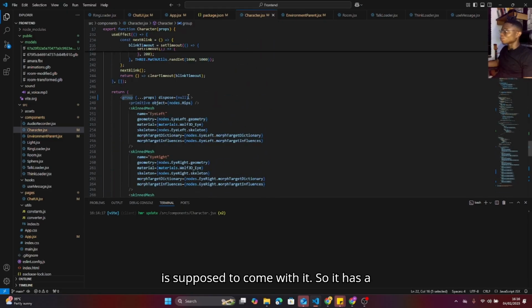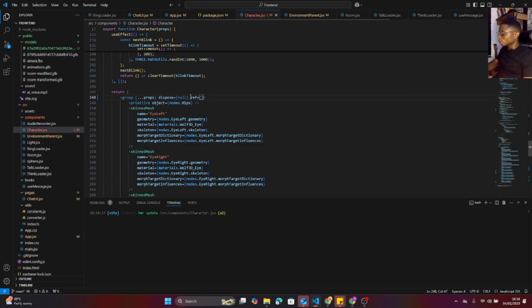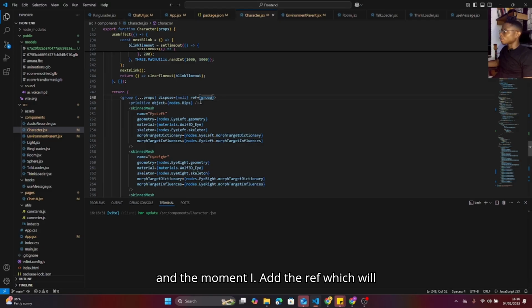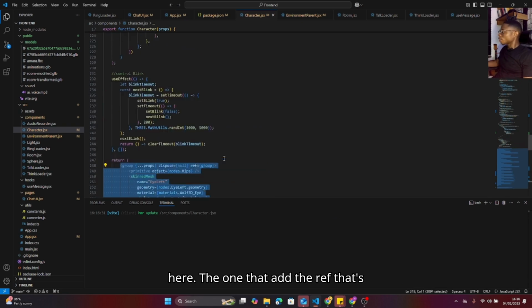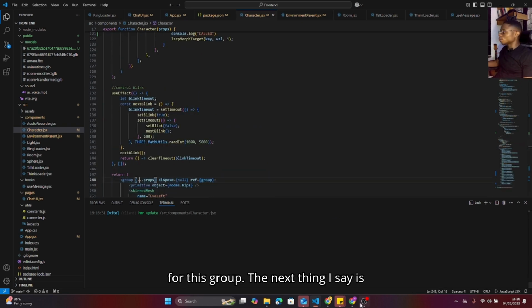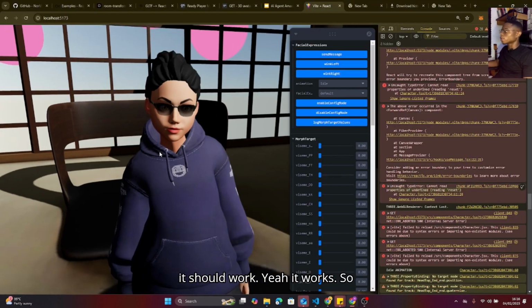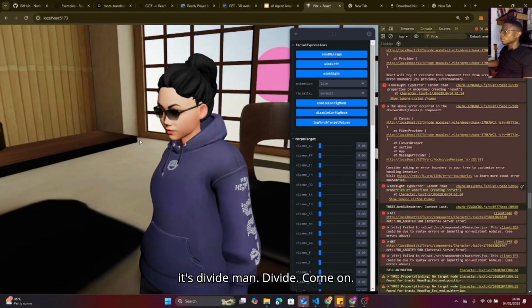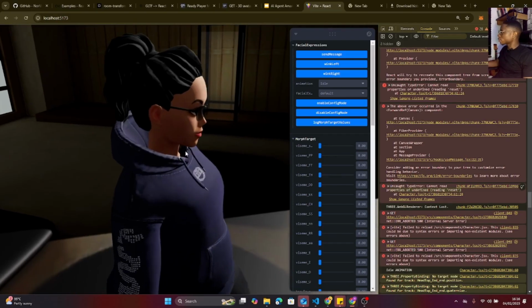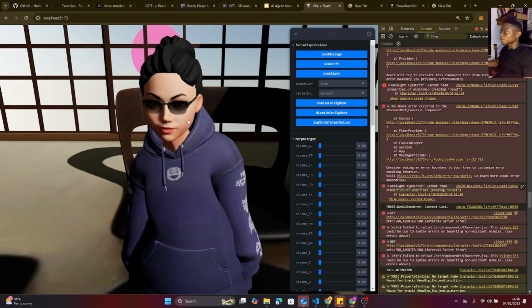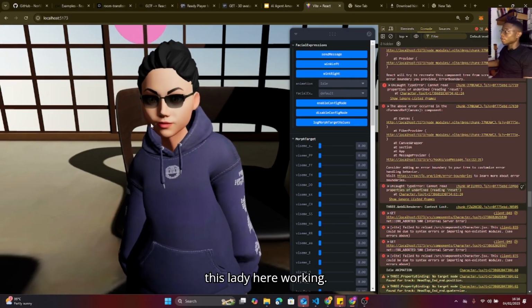So it has a ref. And the moment I add the ref, which will give us access to this core component here, the moment I add the ref for this group, the next thing I say is it should work. Yeah, it works. So it's DeFi, man. DeFi, come on. So I'm able to get this lady here working.